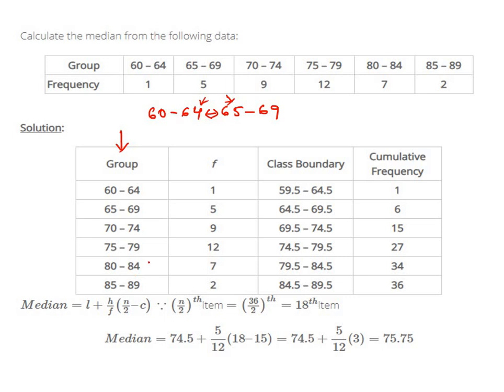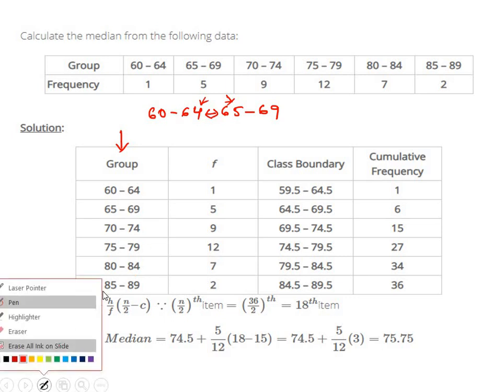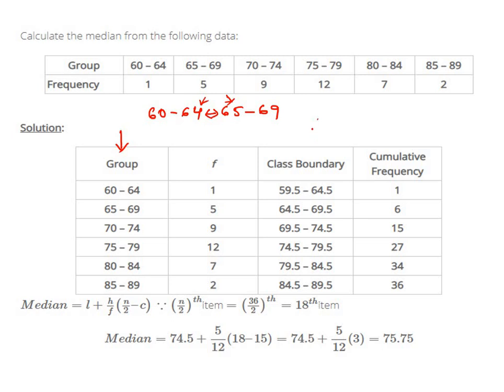So in order to avoid this, what we can do sometimes is make this continuous by adding and subtracting a certain number from the lower limit and the upper limit. What number to add? Find the difference between where the first group ends and the second group starts. The first group ends at 64 and the second starts at 65. Difference is 65 minus 64, which is equal to 1. We will take half of it, that is 1 by 2 or 0.5.